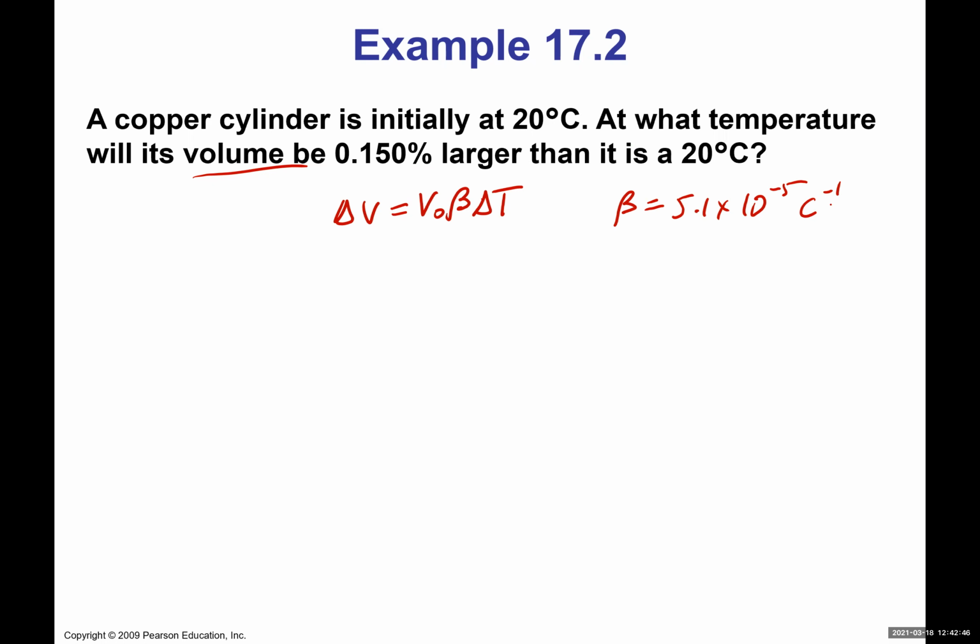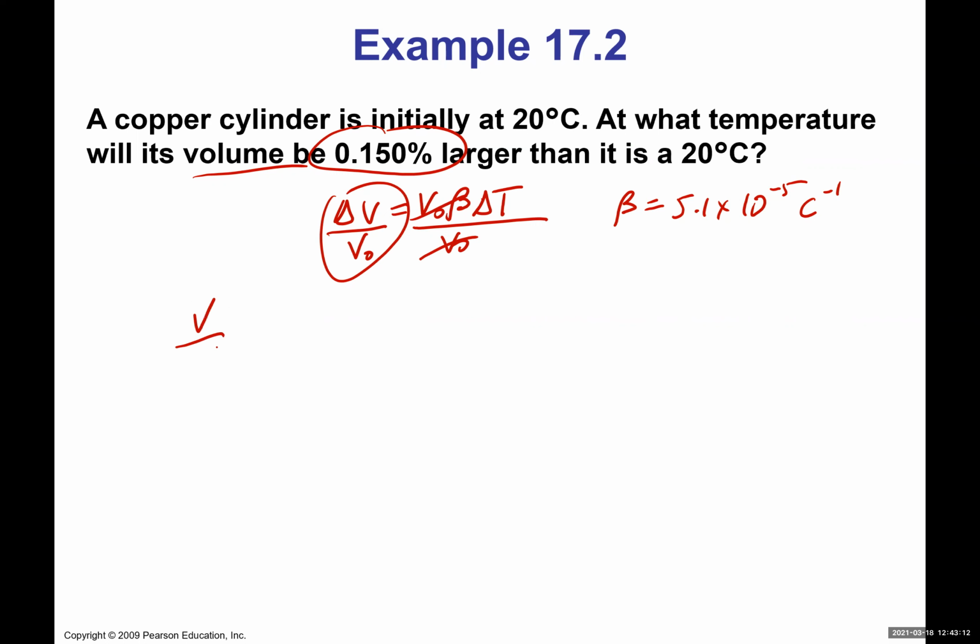Okay. Now, what I have here is this. It says 0.15% larger, which means if I divide both sides by V naught, then I have delta V over V naught. It just basically means 0.15%, divided by 100 to get the decimal of that.